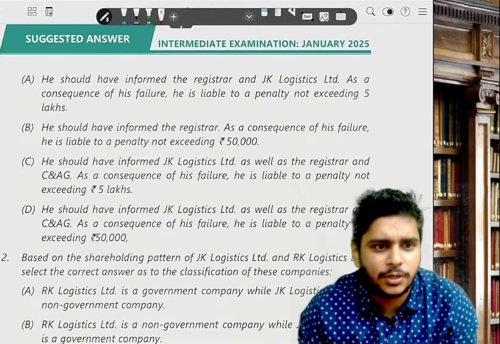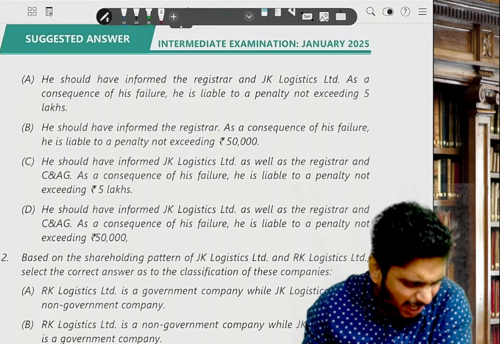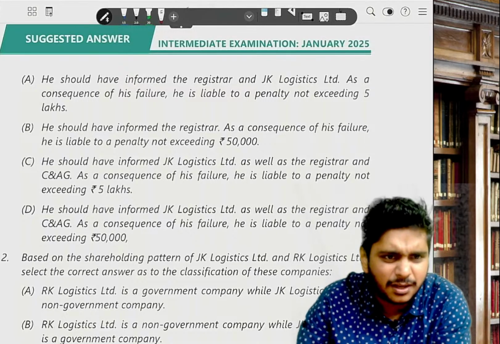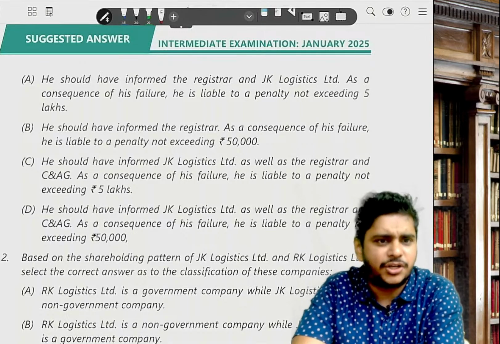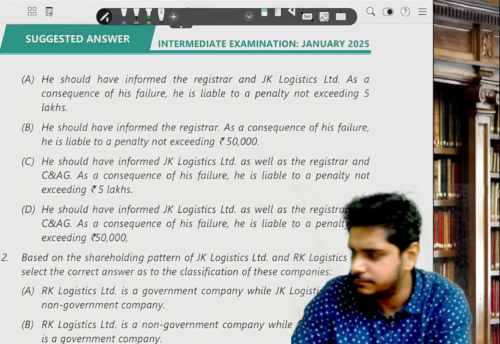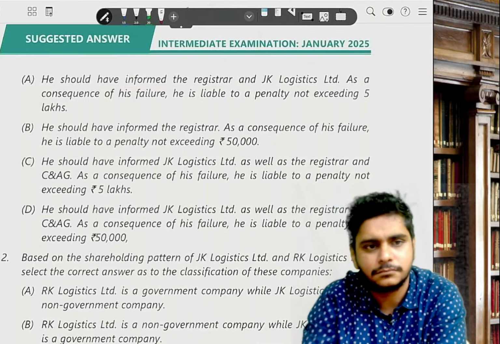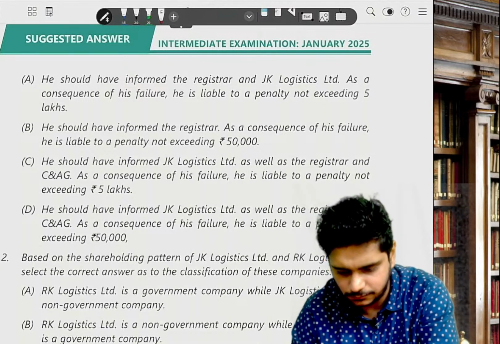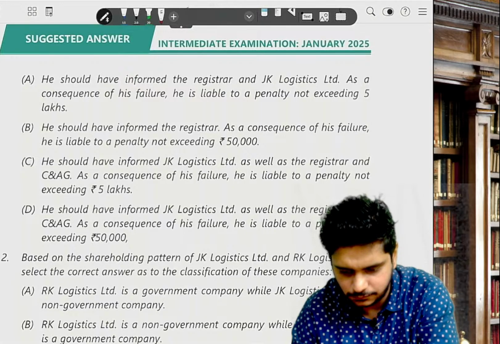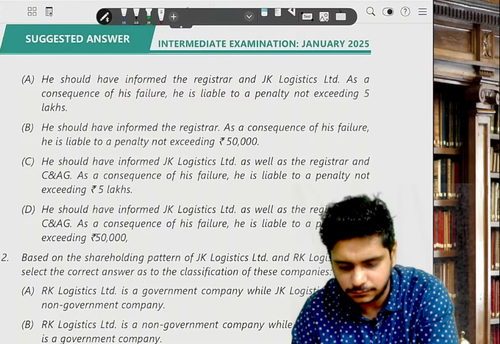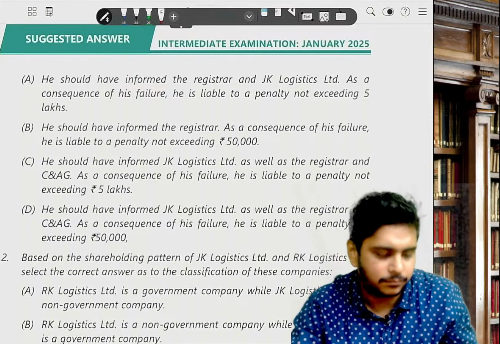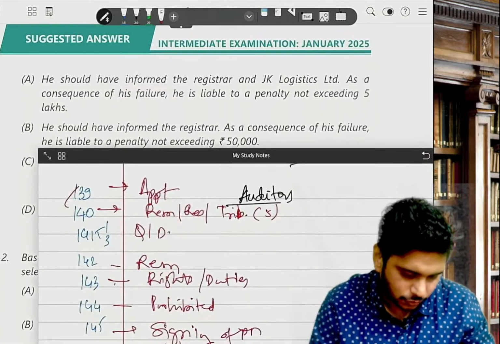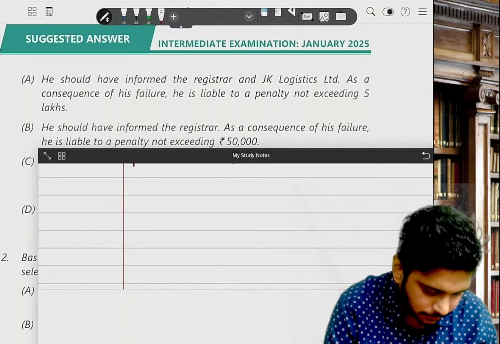I need the option. Ashwini is very quick. Others, Lakshman? Please answer. Jayant, very good. D. So I write here, first is D.